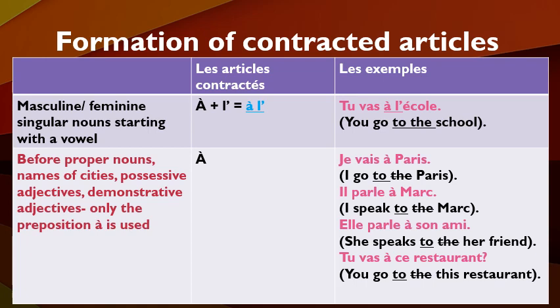So here, if we translate any sentence into English, for example, I go to Paris, in English we do not say I go to the Paris. Because we are not using the definite article "the" over here, in these cases only the preposition à is used and not the contracted article.